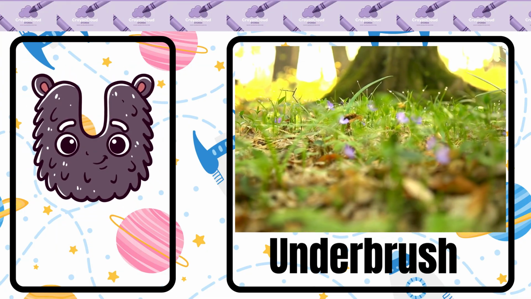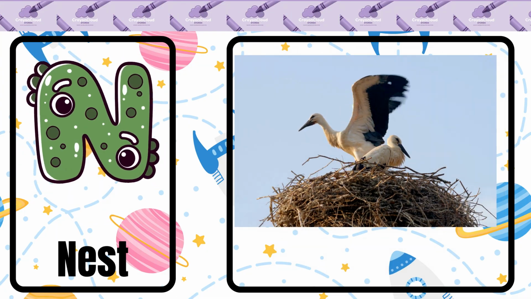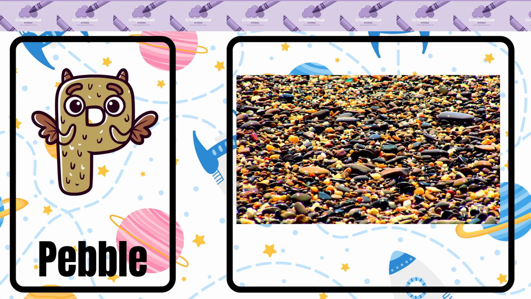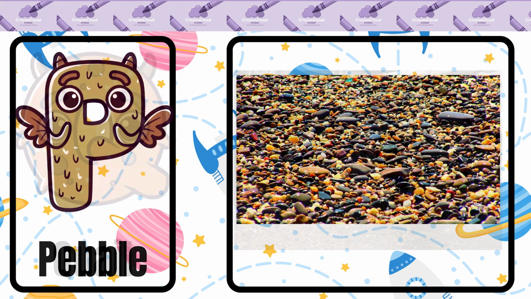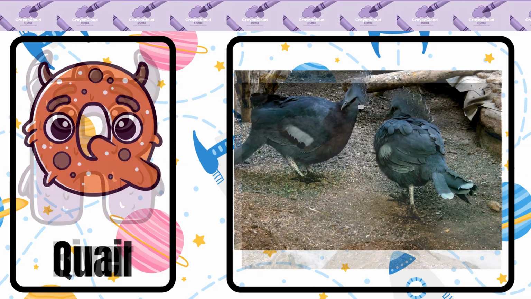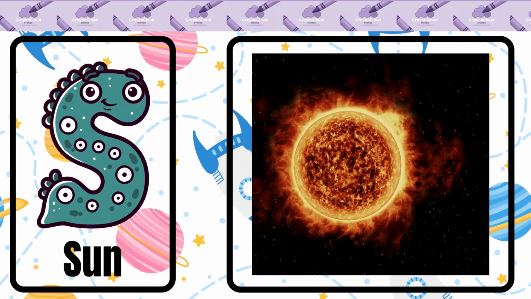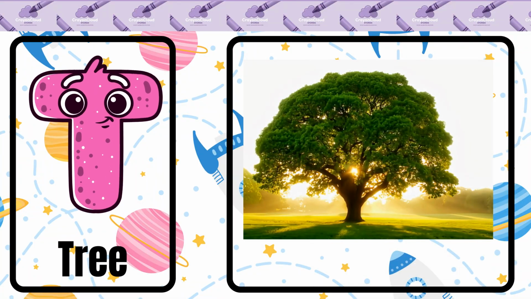U is for underbrush, underbrush. V is for nest, nest. O is for owl, owl. P is for pebble, pebble. Q is for quail, quail. R is for river, river. S is for sun, sun. T is for tree, tree.